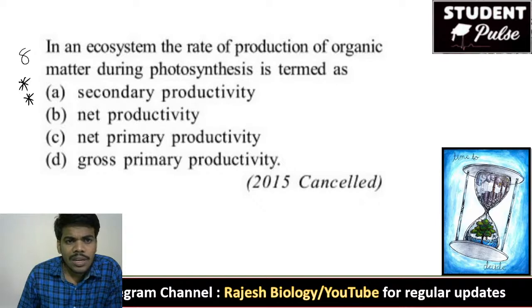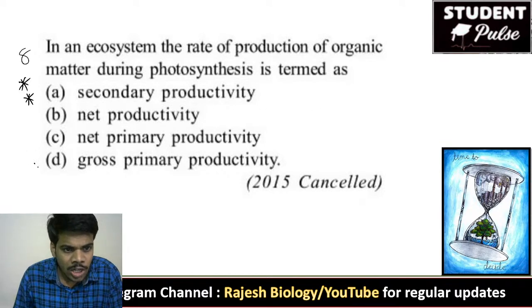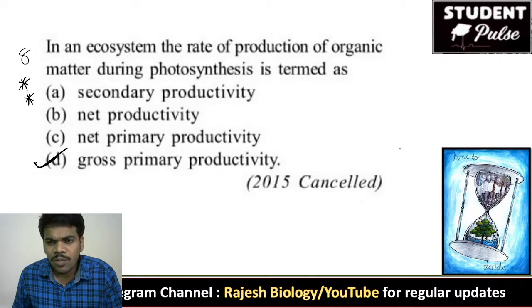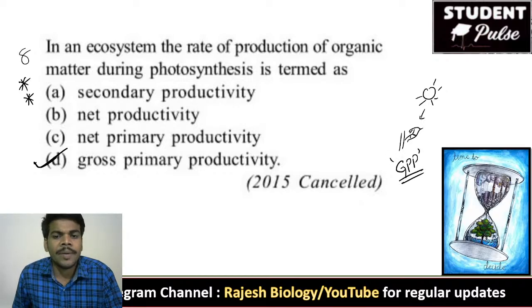Right, come to here. In an ecosystem, the rate of production of organic matter during photosynthesis is termed as, that is, gross primary productivity, GPP. Actually, if it is the plant and it is the leaf, when it takes the energy from the sun, it creates some energy within it, the starch or something. That is called gross primary productivity, what it is prepared.